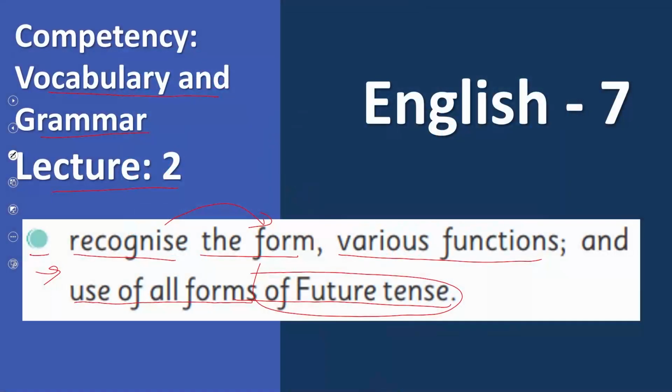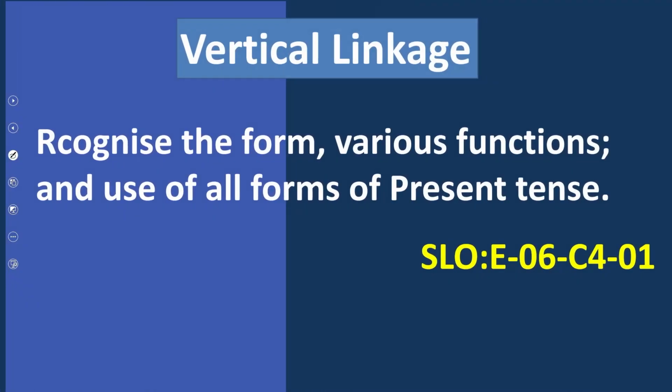Yes, move. This is vertical linkage in English 6, in grade 6. The same SLO was there in English 6, but there is a simple difference. We have understood present tense, but now in grade 7, all forms of future tense. This is the slight difference.